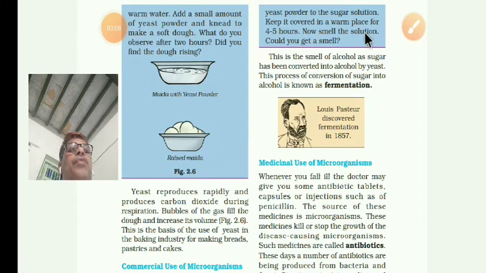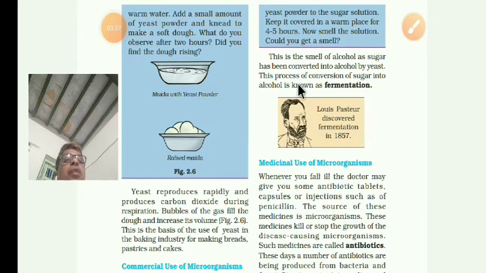Now you have to smell the solution. This is the smell of alcohol. So what observation will you find? You will find that the smell is an alcohol smell. As I already told you, sugar is converted into alcohol by the yeast, by the process of fermentation.